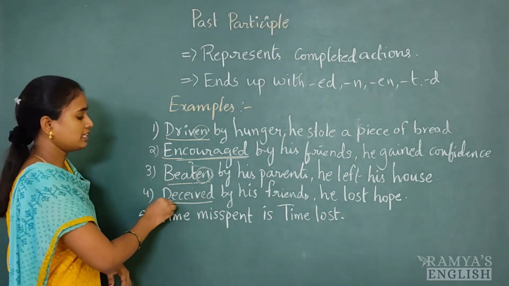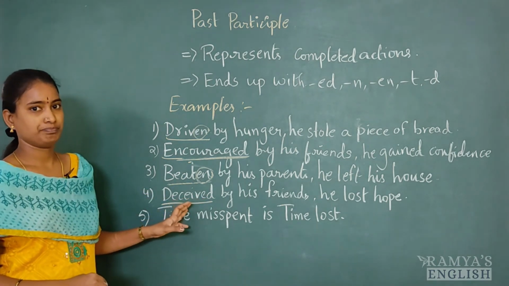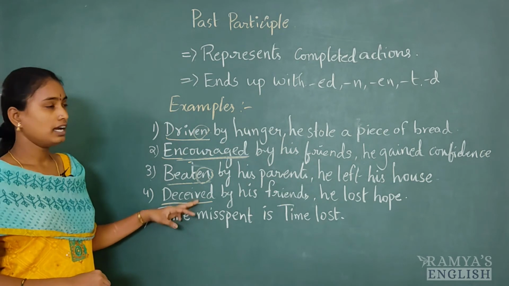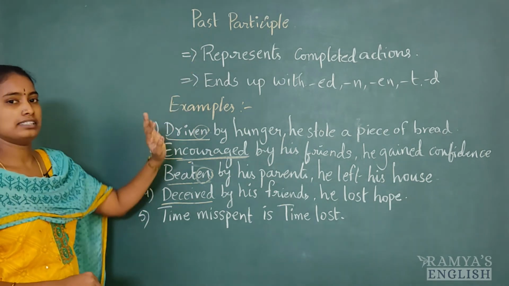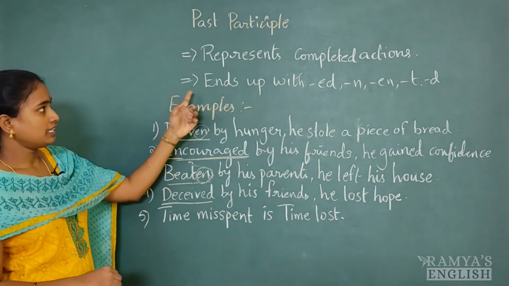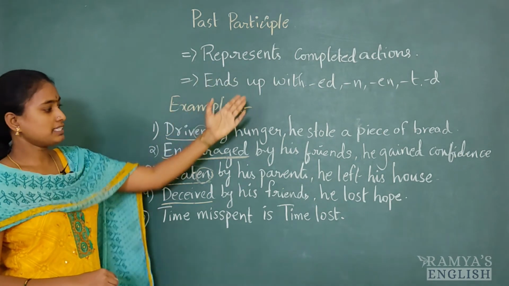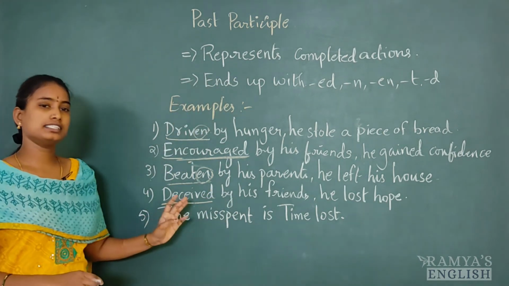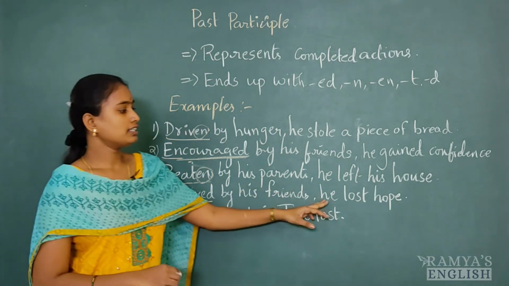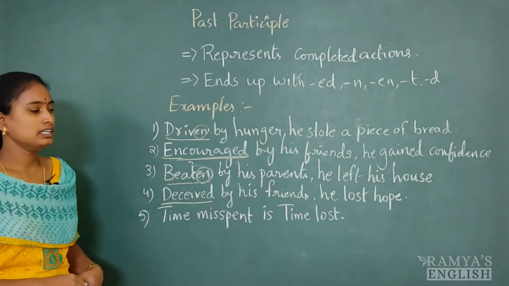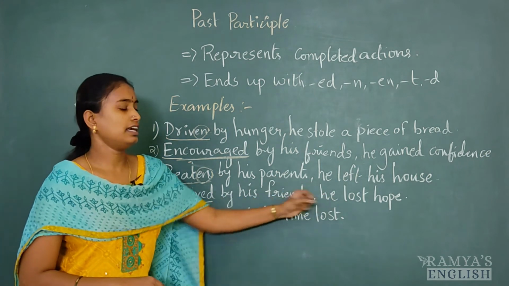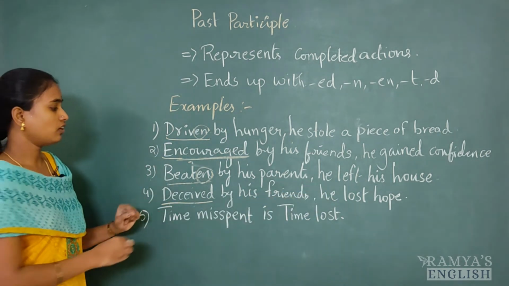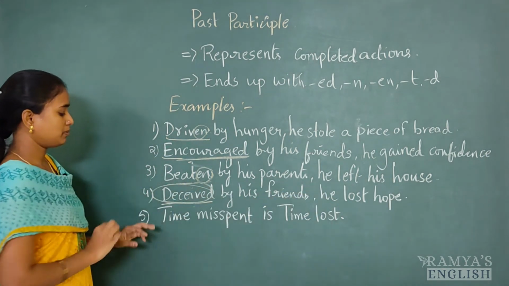Here, deceived is already completed action. This is V3 form and that is a quality of past participle and it represents completed action. It is already completed. His friends deceived him. That's why he lost hope. So this is the reason for this action. So this is called past participle.